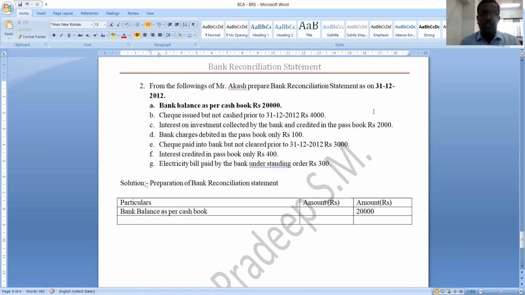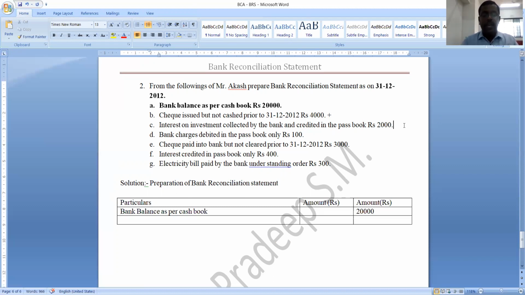Okay, check issued but not cashed prior to 31st December 2012. You are preparing it on 31st December 2012 only. Before that, you have issued one check, but that check is not yet encashed. It means it is not yet presented for payment. When you issue a check, immediately you reduce cash book balance, but it is not presented for payment, so passbook balance remains the same. So in order to get this passbook balance, you should increase cash book balance. So you should assign plus sign.